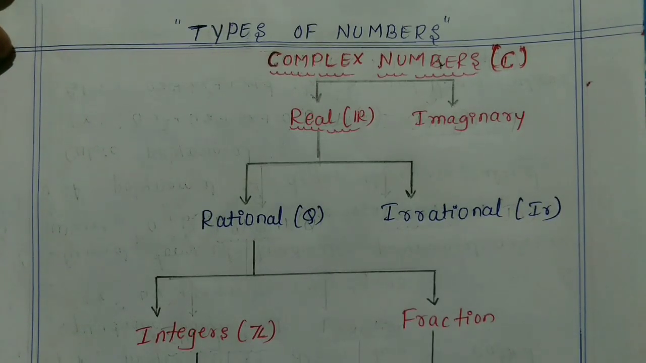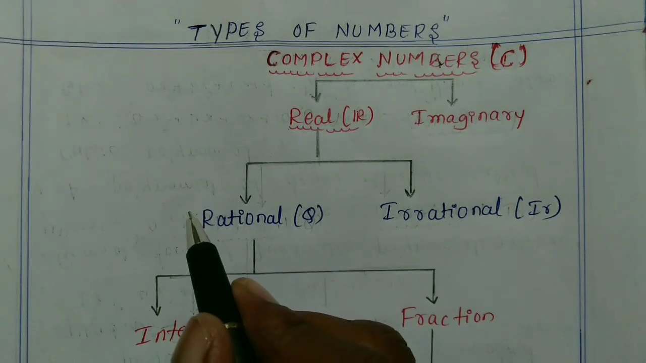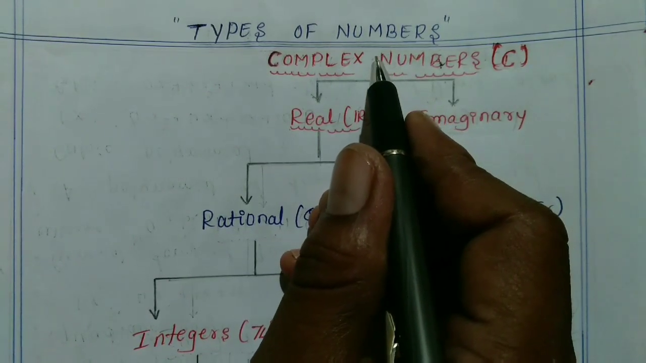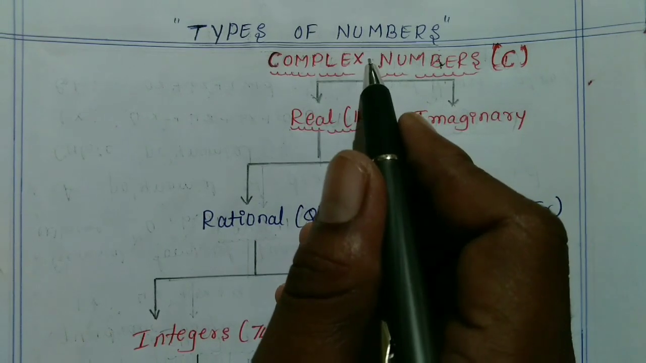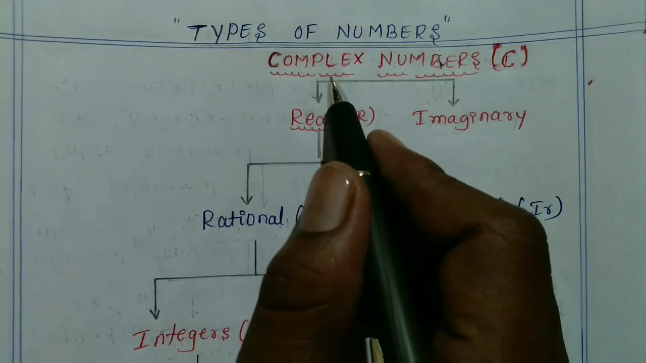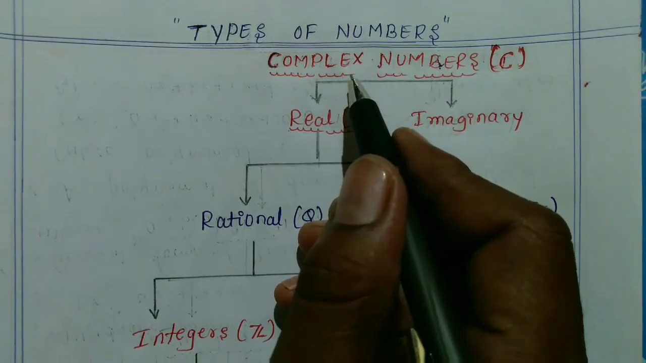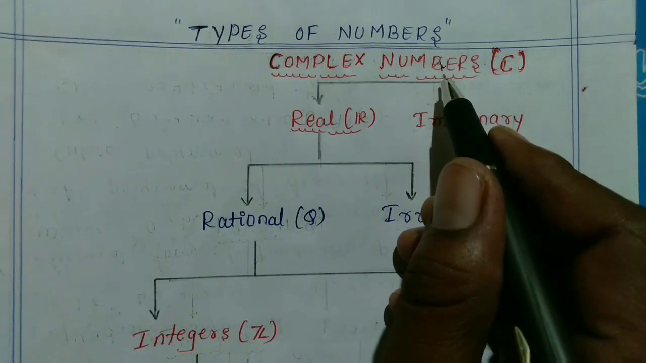Today I will discuss a very important topic, that is types of numbers. Many students have some doubts about types of numbers. So in this video I will clear types of numbers with definition and example. Okay. So first one is complex numbers.